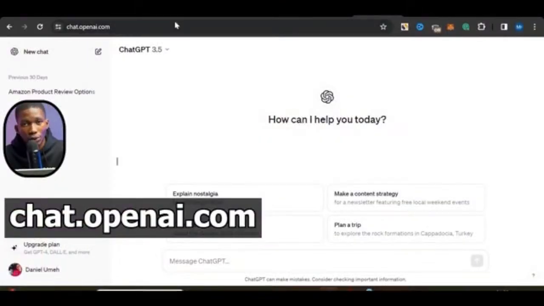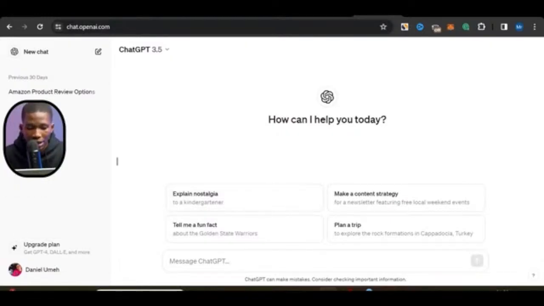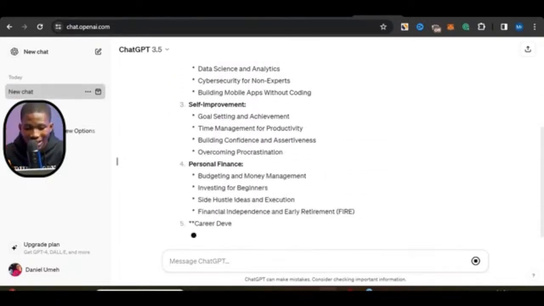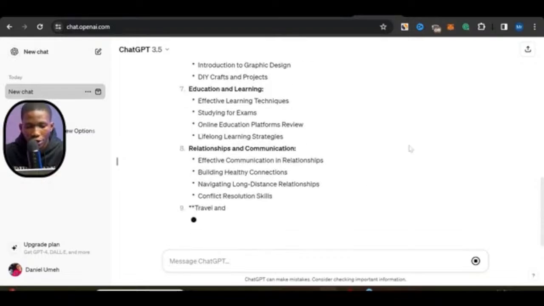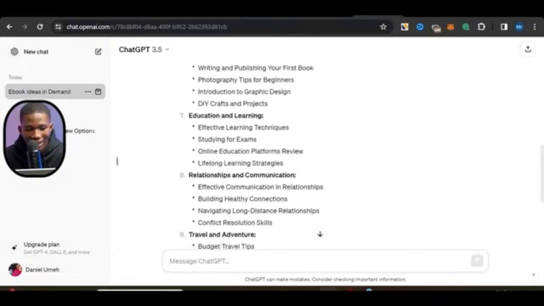So you just go there and create an account, and you're going to get access to this page that I'm on right now. So when you're here on ChatGPT, what you can do is ask, hi, ChatGPT, can you please give me a list of ebook ideas that are in high demand right now? Put a question mark and hit enter. And when you do this, ChatGPT is going to create a whole lot of things for us. So it's still creating. And now that it's done, it gives us 10 things.